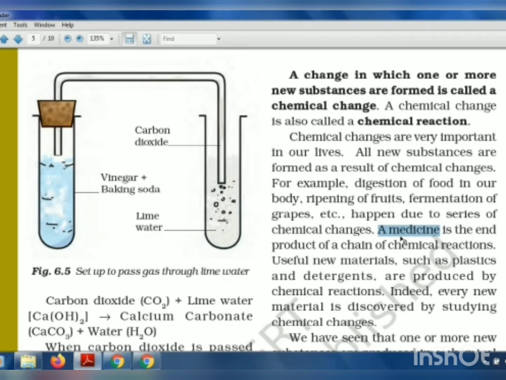Now, useful new materials obtained by chemical reactions are plastics and detergents. These are also produced when two chemicals are mixed together. So they are saying that every new material is discovered by studying chemical changes.